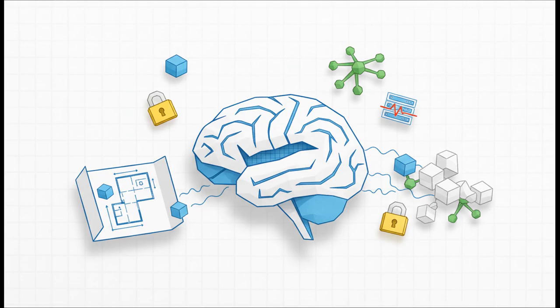So what kind of memories are we talking about here? Well, it's basically the entire blueprint for your whole cluster. It knows all the high-level stuff, like your deployments and your namespaces, but it also knows all the nitty-gritty details, every single pod, every secret, the health status of every single node. And here's the really important part. It stores two key things. First, the desired state. That's what you want the cluster to look like. And second, the current state. That's what it actually looks like right now.